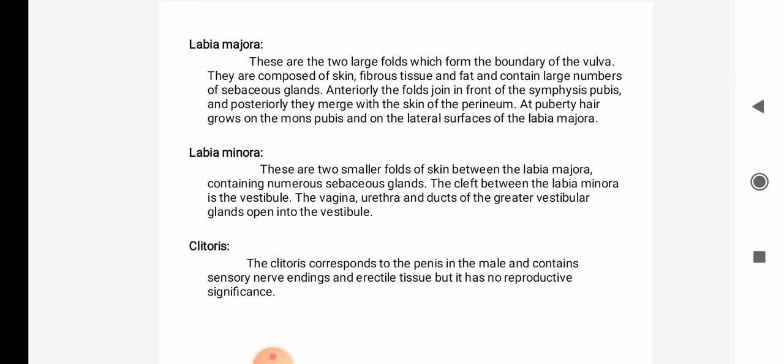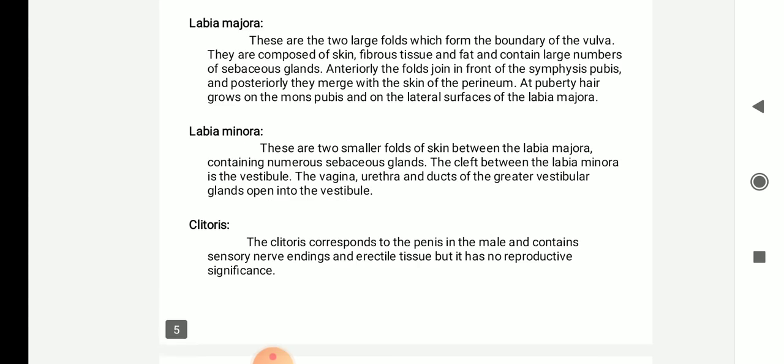Next is the clitoris. The clitoris corresponds to the penis in the male. It is similar to the penis and contains sensory nerve endings and erectile tissue, but it has no reproductive significance. It is just a vestigial organ.